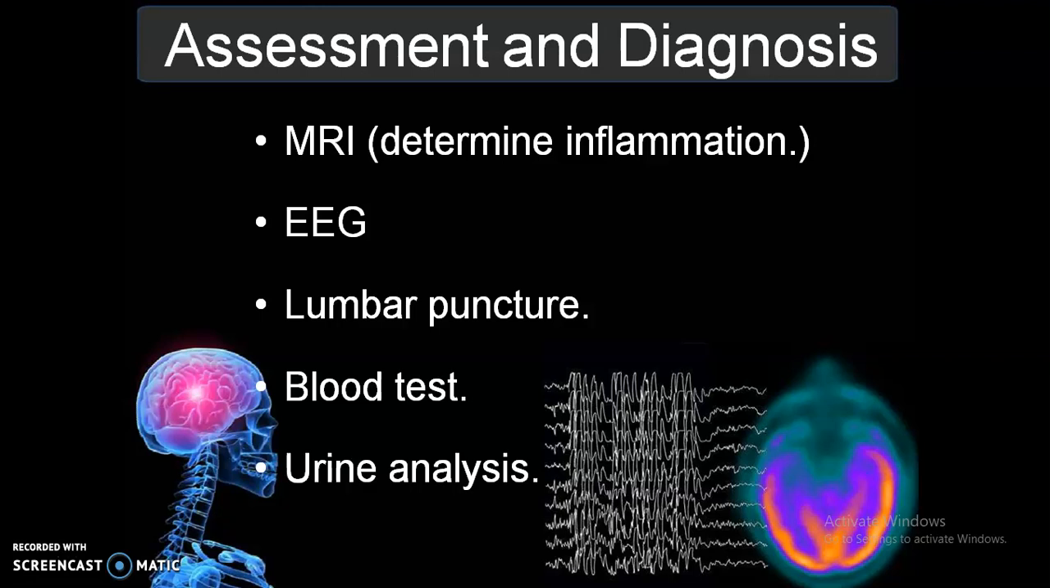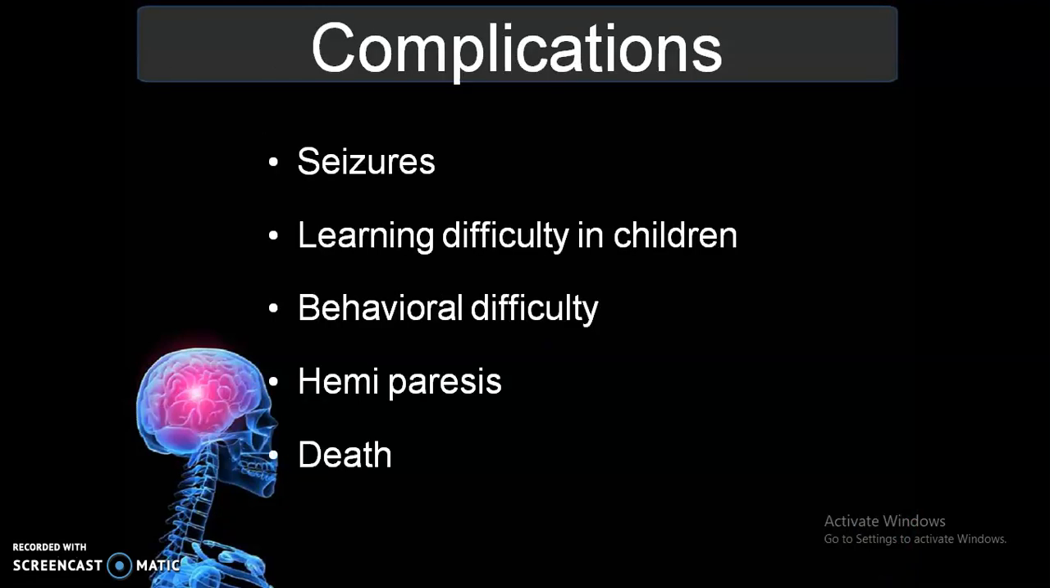So these are the main assessment or diagnostic tools to rule out the case. Then coming to the complications. As we already discussed in meningitis, there will be risk for seizure formation, then learning difficulty in children, then behavioral difficulty, then hemiparesis and death. These are some of the complications: seizure, learning difficulty in children, behavioral difficulty, hemiparesis, and it may cause death also.